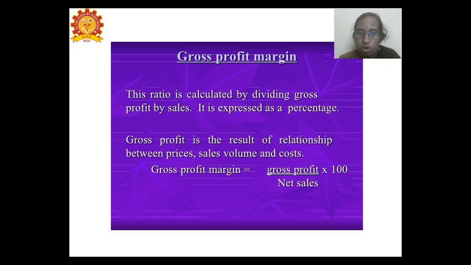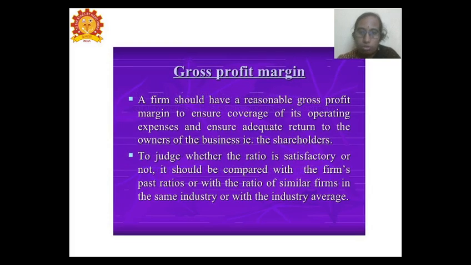The higher the gross profit, the better the profit will be when we come to the net profit margin. The firm has to be reasonably profitable at the gross level, as it is from this gross profit that the operating expenses are met and a proper return is made for the business, to be given to shareholders in the form of dividend.